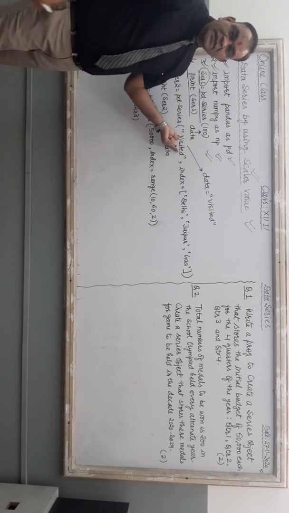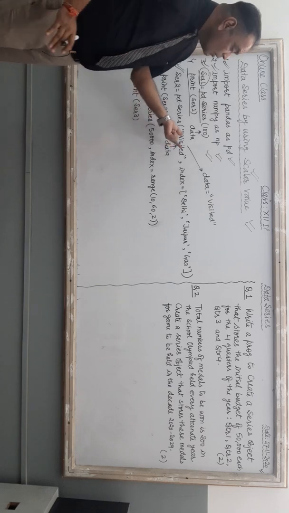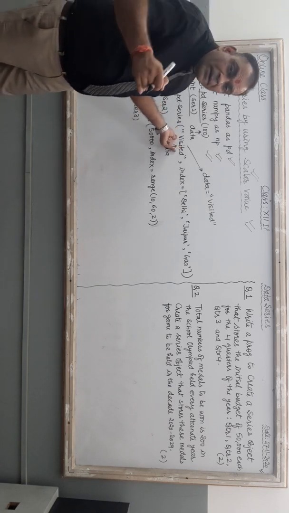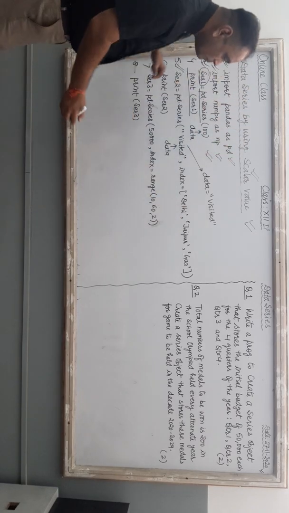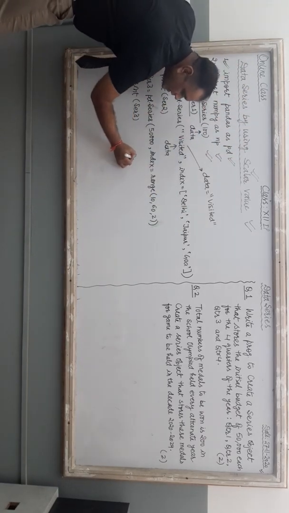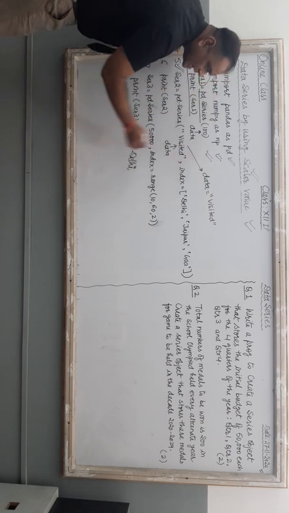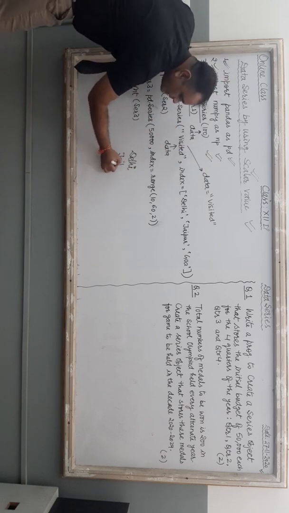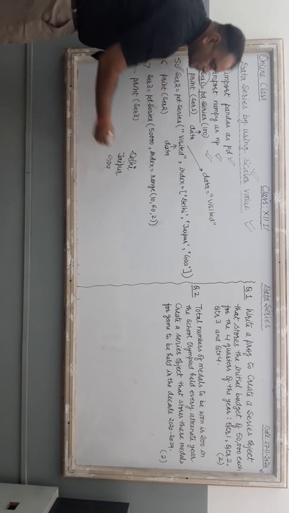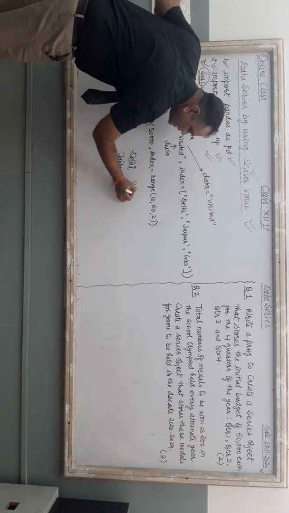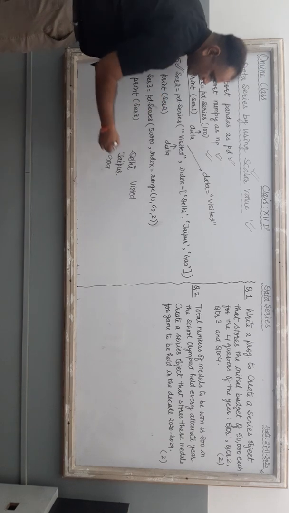Common value, visited, scalar value. Computer is going to copy paste the value in these 3 index elements. So the output will be, first index is Delhi, D-E-L-H-I. Second index it is Jaipur, J-A-I-P-U-R, and the third one it is Goa, G-O-A. Then computer is going to paste visited in front of each and every entry.